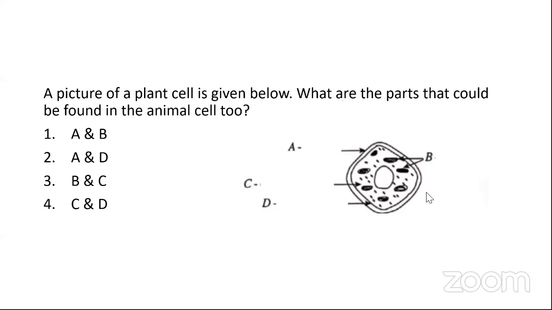Okay. B and C. What is B and C? Well, let's see. C and D. Yes, that is the answer, right? C and D is the answer.